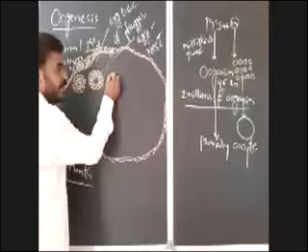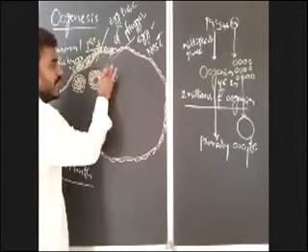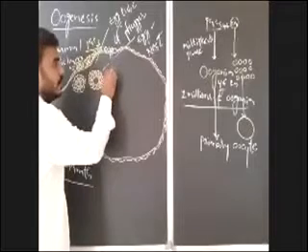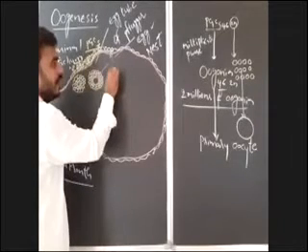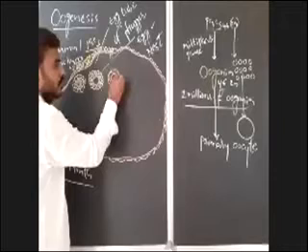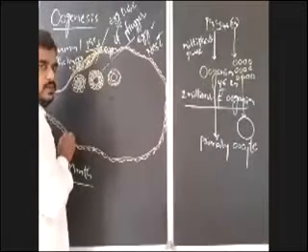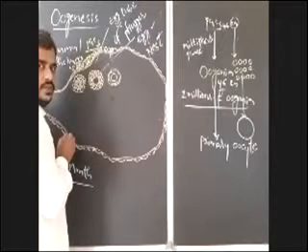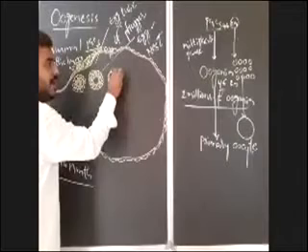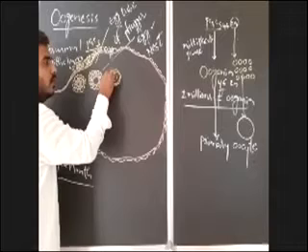Now, the oogonia which are present around this primary oocyte will modify into flat cells like this, and that will form a protective layer around the primary oocyte. So here is a primary oocyte, and the oogonia which surround it modify into a flat protective layer around the primary oocyte.